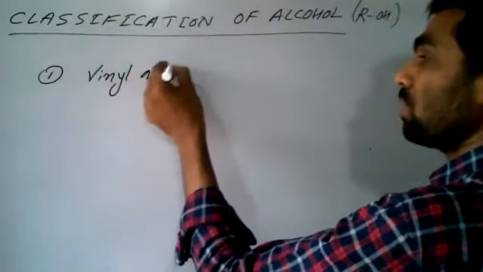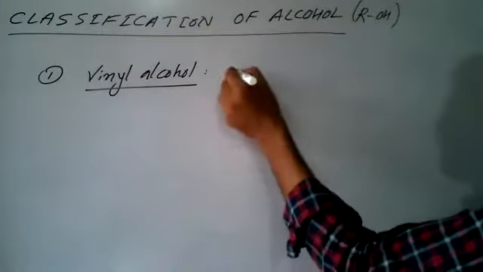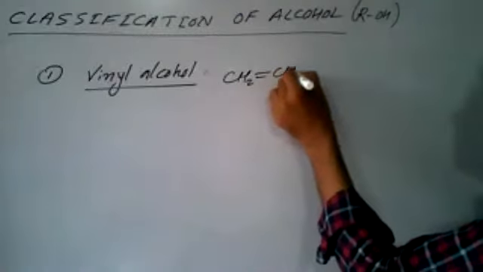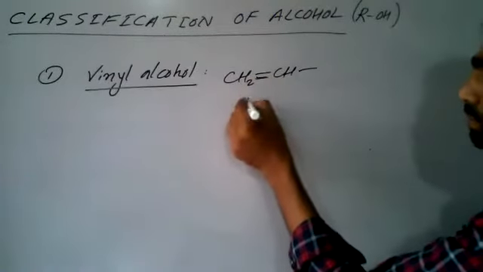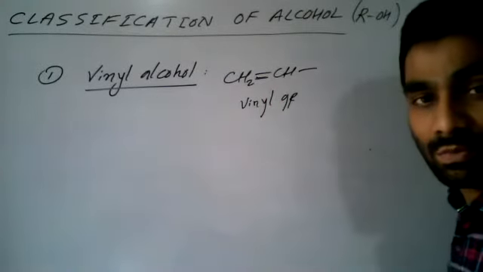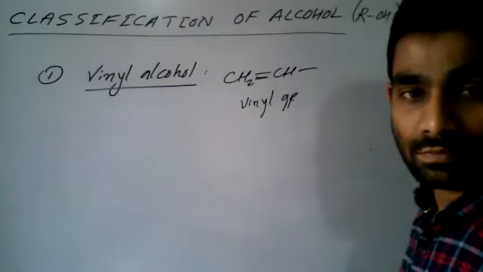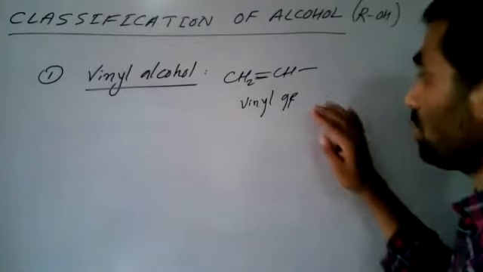Vinyl alcohol is one more type of alcohol. What is vinyl alcohol? Very simple. This CH2 double bond CH group is called vinyl group. Okay, fine. So this group is called vinyl group.